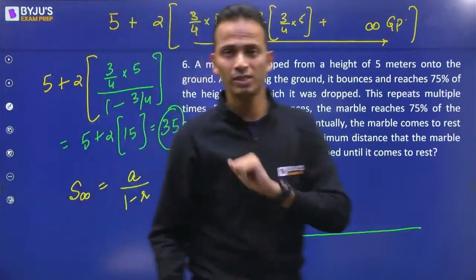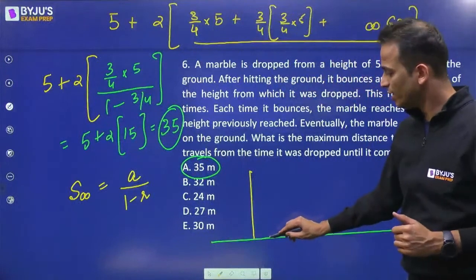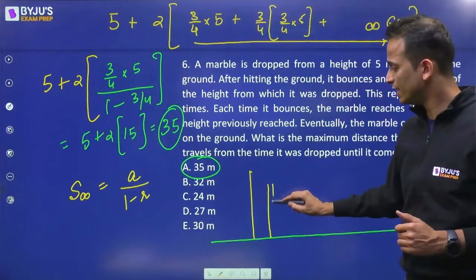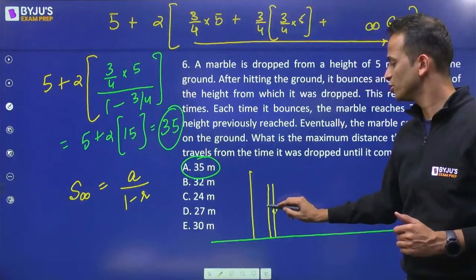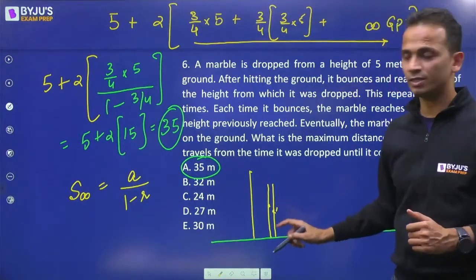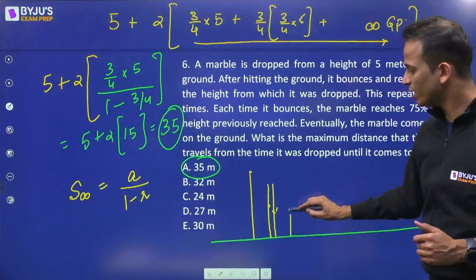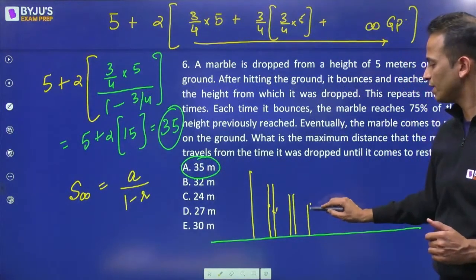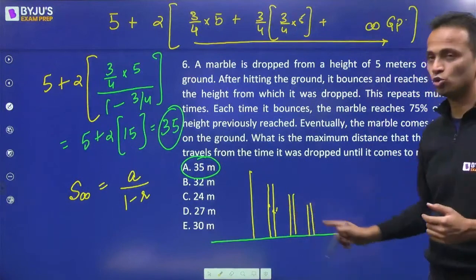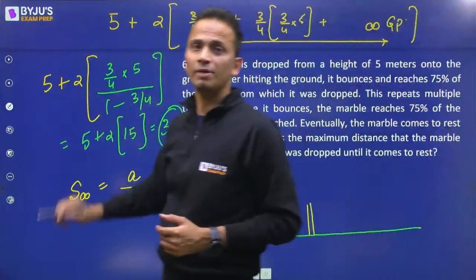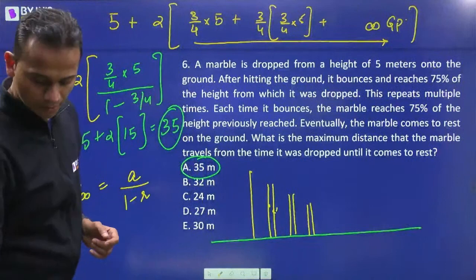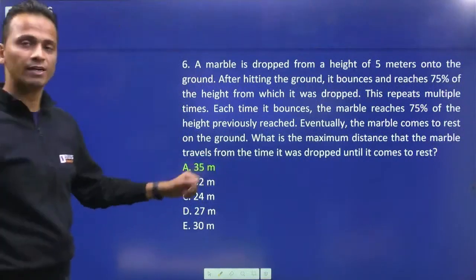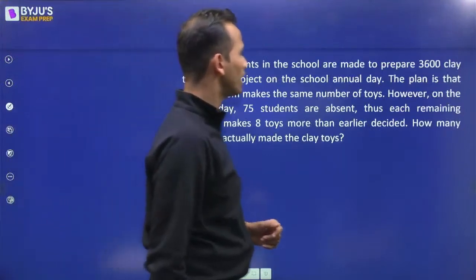It will be traveled once. Then after rebounding, it will go up by 3/4 of the distance and then come down by the same distance. That is why I have doubled this. Then after rebounding, it will go up and come down by the same distance, and so on. So that is why we multiply by 2. So the answer is option A, 35 meters. Let's move on and look at the next one.